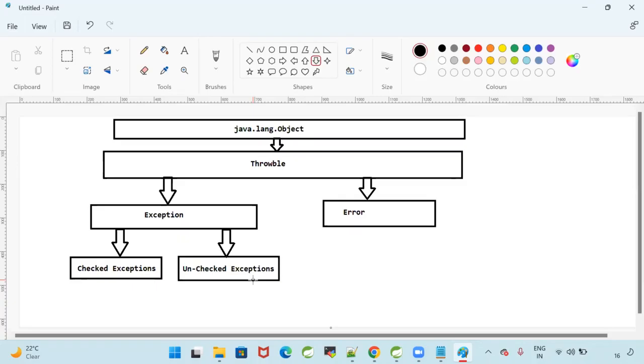The compiler will inform you, boss, you are dealing with some functionality, you may get an exception at runtime, be careful. But I don't want to bother about them. I want to ignore them. Then which keyword do I use to ignore them? To ignore the exception, I'm going to use a keyword called throws.